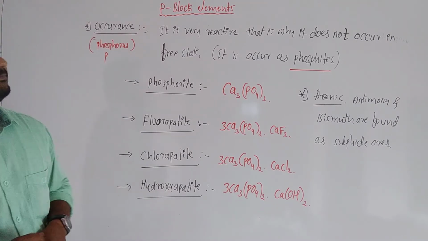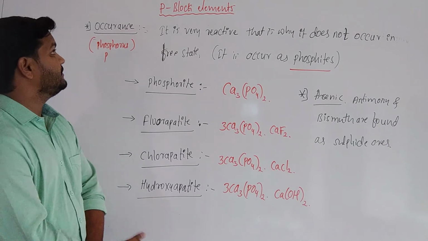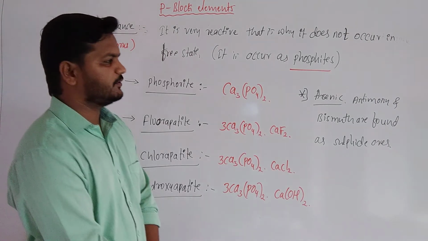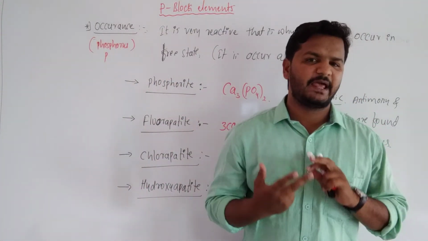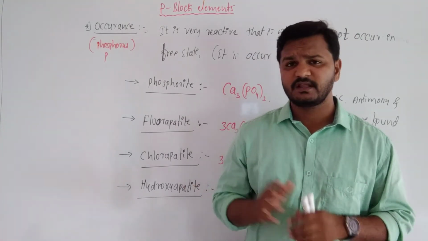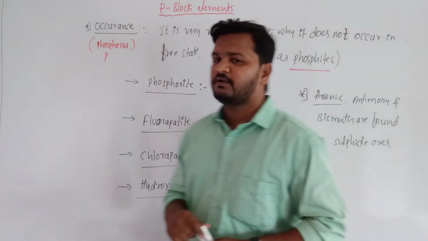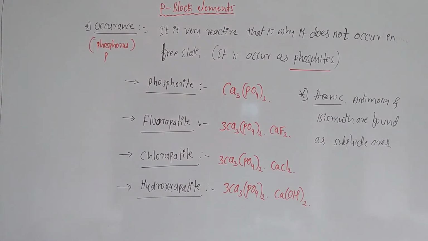And next, the important physical properties of group 15 elements, students: atomic size, electronegativity, ionization energy, density and their physical state. Let us start with them one by one.